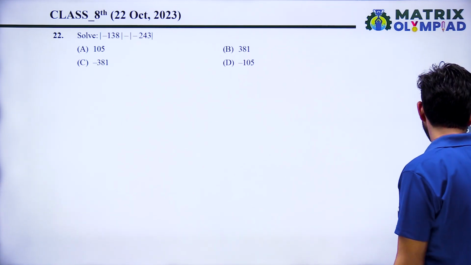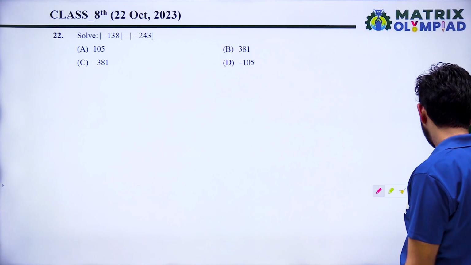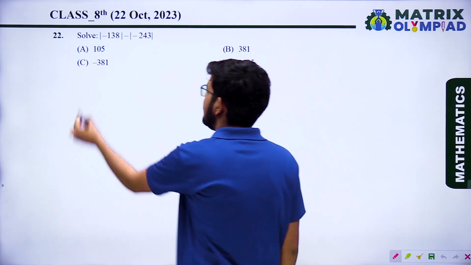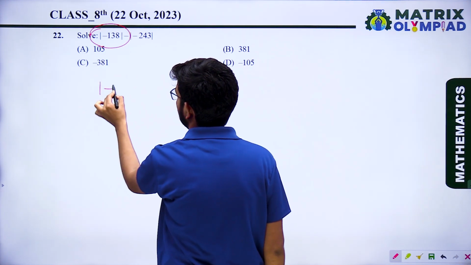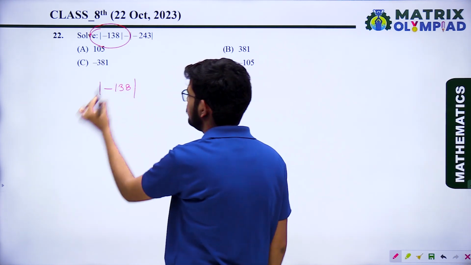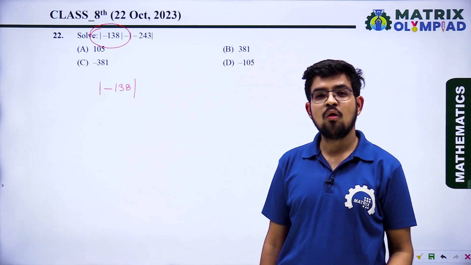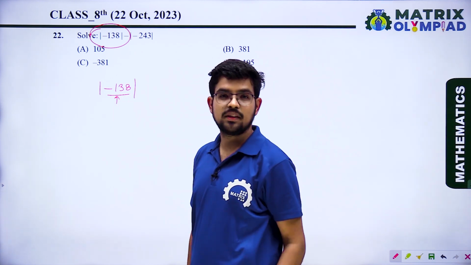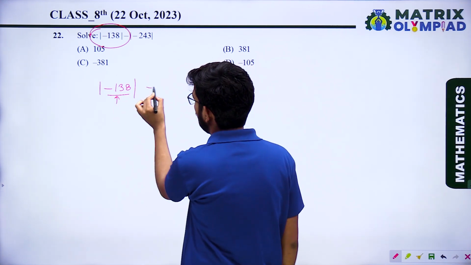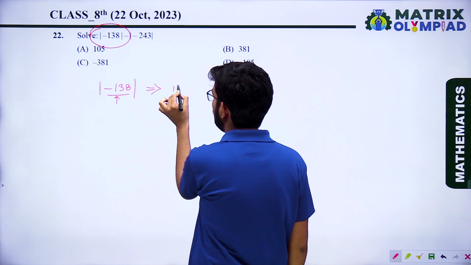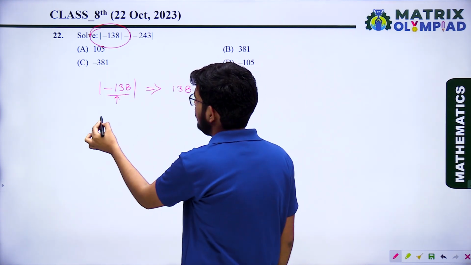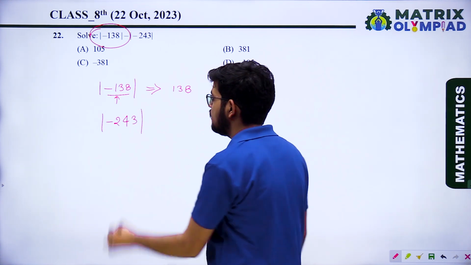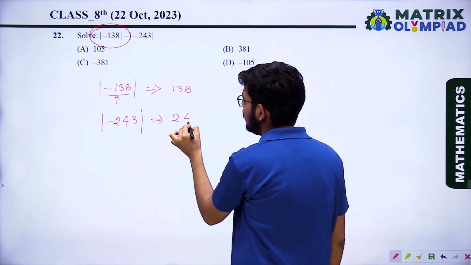Next question. Solve mode of minus 138. Let's see what is the meaning of the mode. Mode converts any negative number to its positive number. So the value of mode of minus 138 will be 138, and the value of mode of minus 243 will be 243.